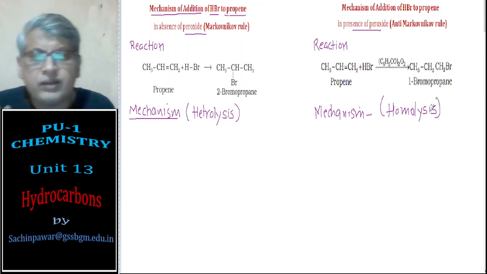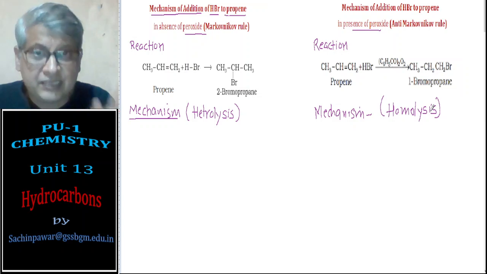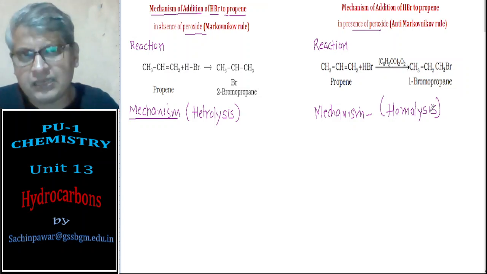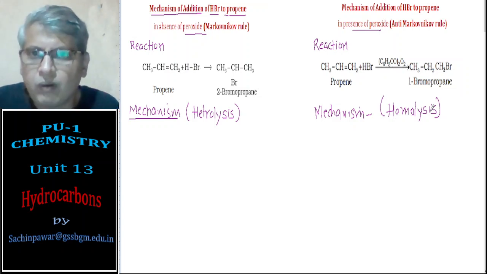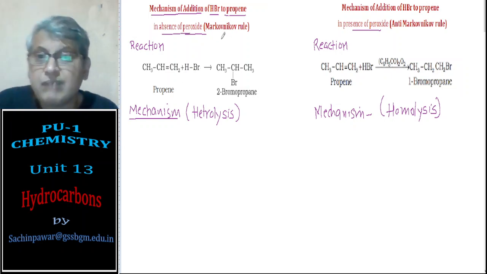And you already know what homolysis is. Homolysis means breaking of the bond in such a way that free radicals are formed. First we shall see the mechanism in absence of peroxide, that is Markovnikov rule.